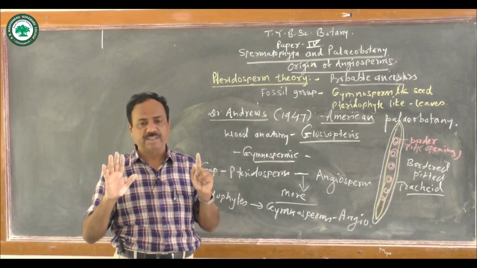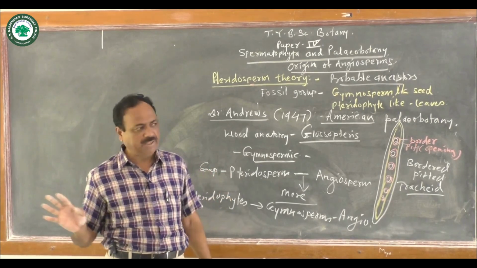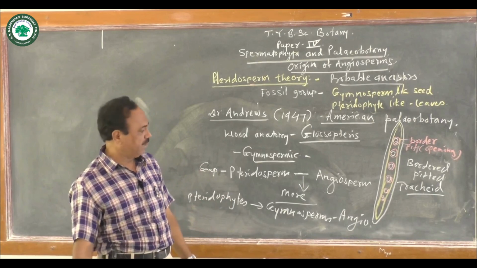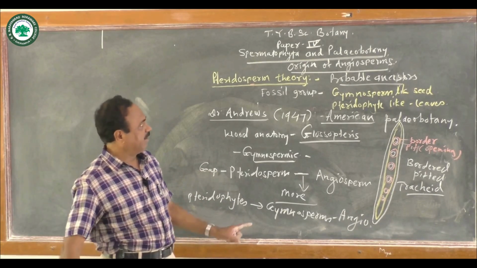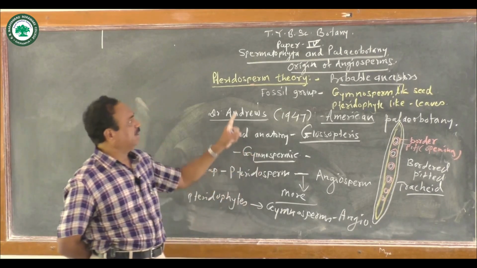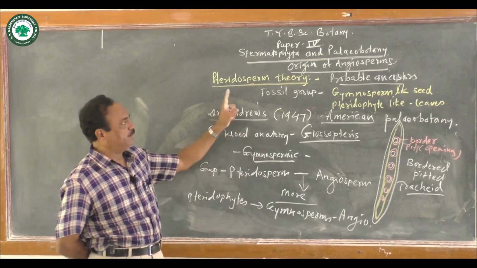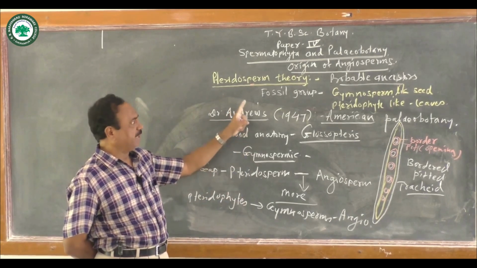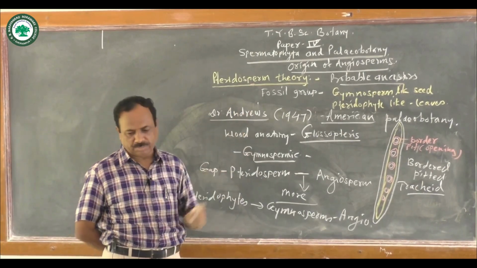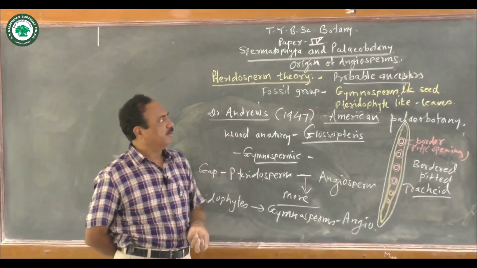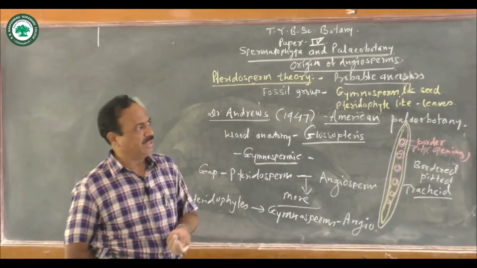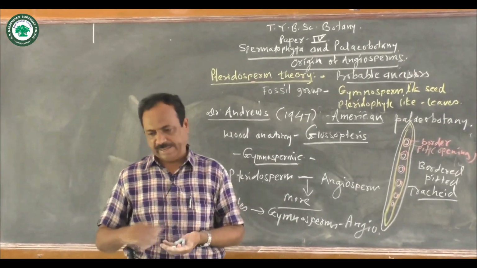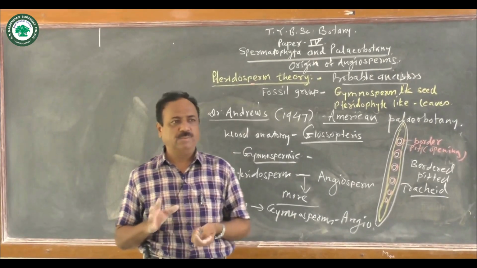It means it became extinct, completely disappeared from the Earth's surface, and got fossilized. And thus, this is about this theory regarding the probable ancestors of the angiosperm, that is the pteridosperm theory, which is one of the probable ancestors of the angiosperm. So this is about this theory.